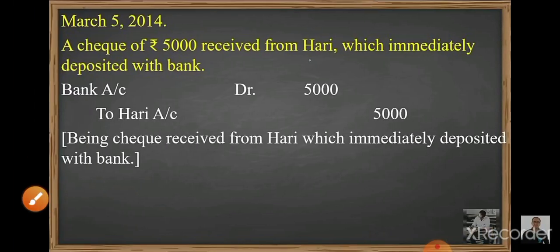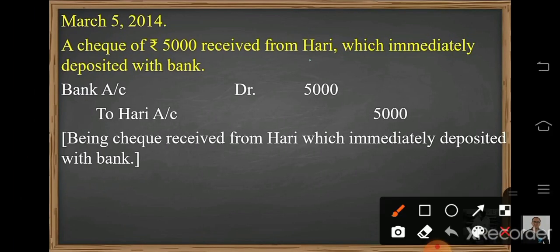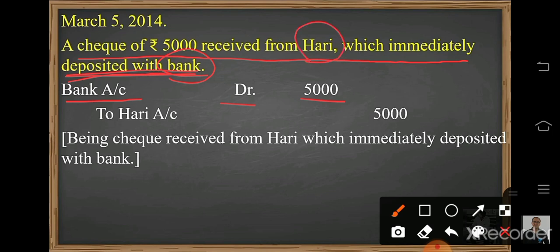Go to the next transaction, that is on March 5th. A check of rupees 5,000 received from Hari, which is immediately deposited with the bank. Now here deposited with the bank means bank is the receiver. So bank account debited 5,000, and who is the giver here? Hari is the giver.